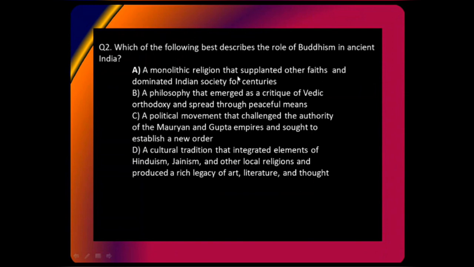A. Monolithic religion that supplanted other faiths and dominated Indian society for centuries. B. A philosophy that emerged as a critique of Vedic orthodoxy and spread through peaceful means. C. A political movement that challenged the authority of the Mauryan and Gupta empires and sought to establish a new order. D. A cultural tradition that integrated the elements of Hinduism, Jainism, and other local religions and produced a rich legacy of art, literature, and thought. Which of the following best describes the role of Buddhism?